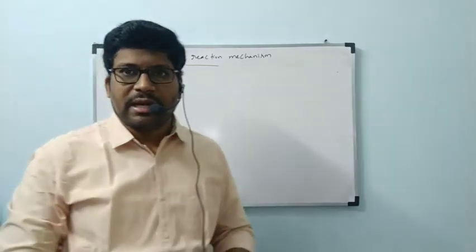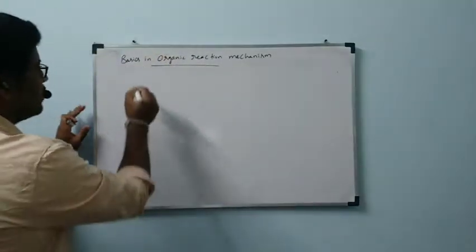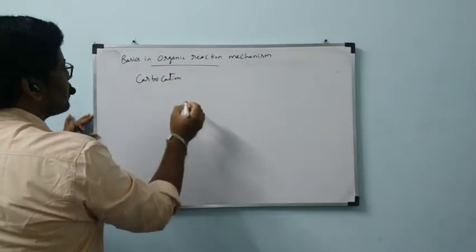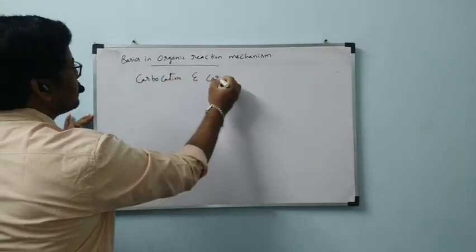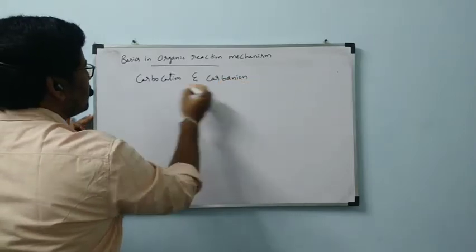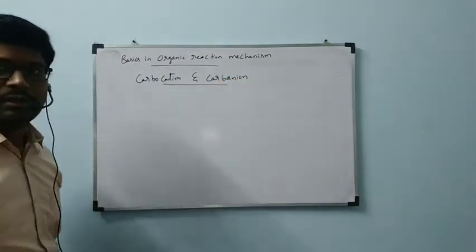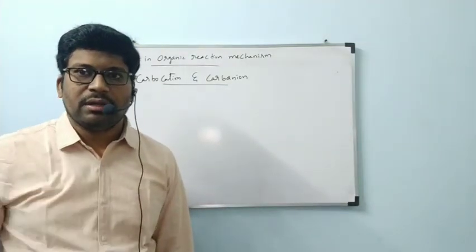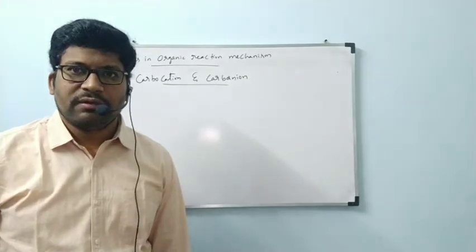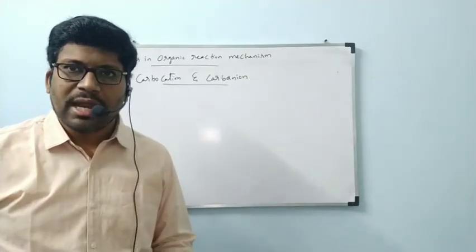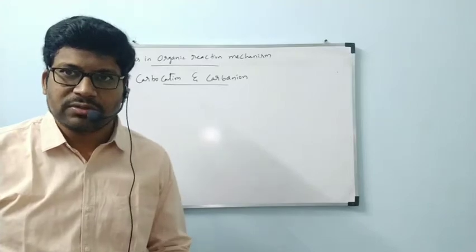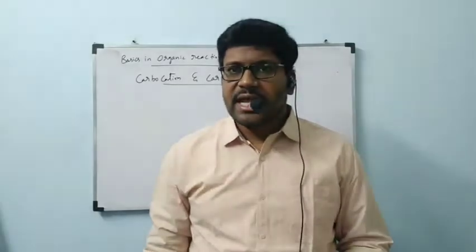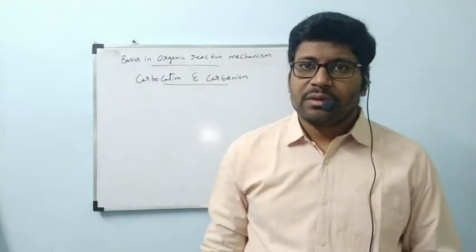Our next side heading is carbocation and carbanion. Let us see how we are going to define them. What is meant by cation? A cation is any substance which carries a positive charge. What is meant by anion? Any substance which carries a negative charge. That is called an anion.